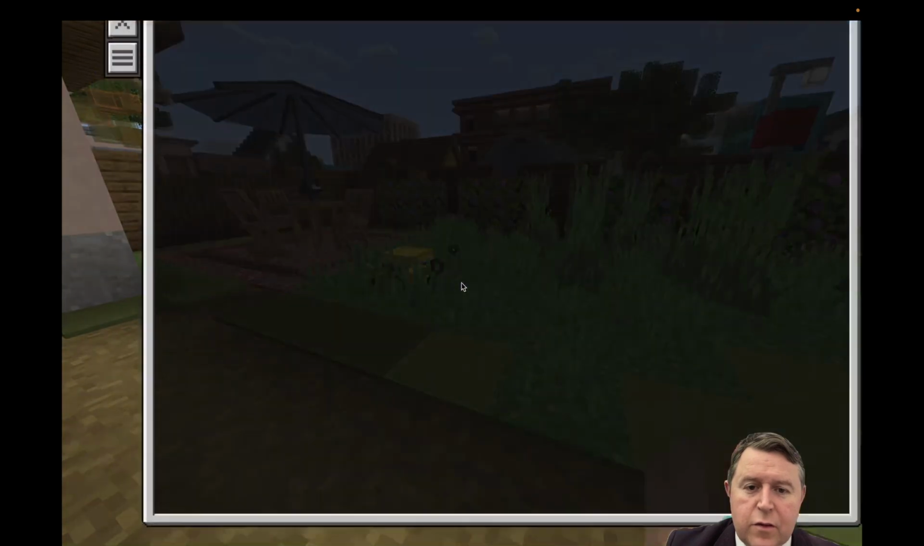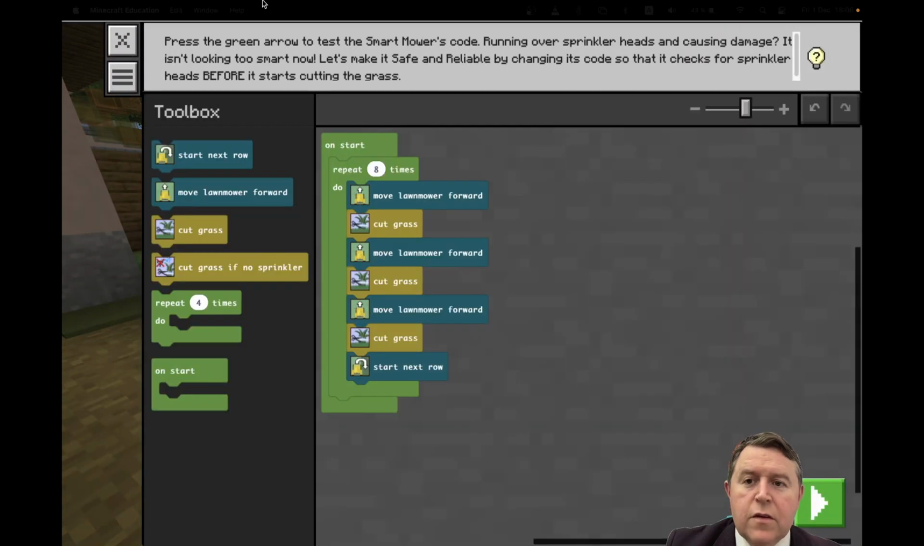Alright, so press C to code. Okay, press the green arrow to test the mower. Running over the sprinklers and causing damage. It isn't looking too smart. Let's make it safe and reliable by changing the code so it checks for the sprinkler.